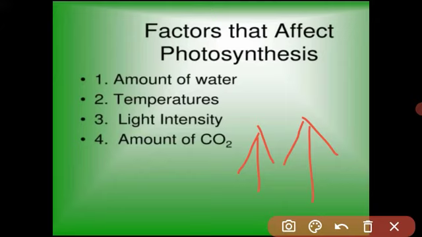Because if the carbon dioxide is increased more than that, the stomata automatically close and the plant is not able to carry out the process of photosynthesis. Means as the carbon dioxide concentration increases, photosynthesis also increases, but again it becomes stable at the optimum point. Got it? Means, look, I will show in the diagram.